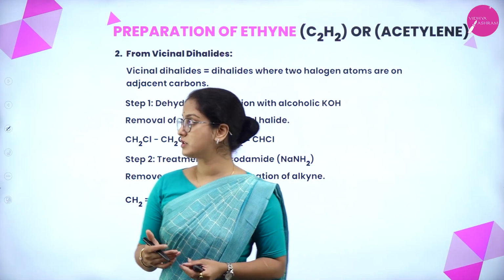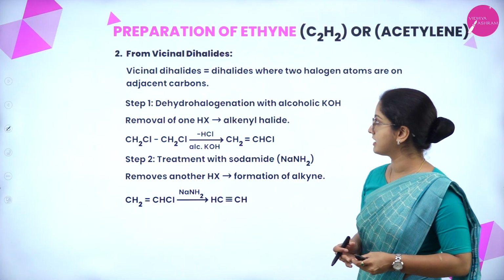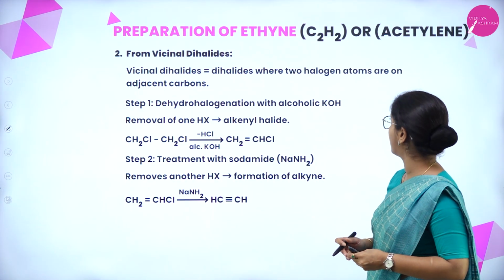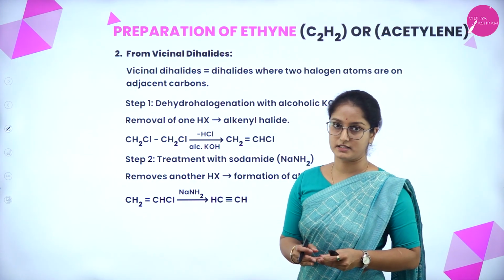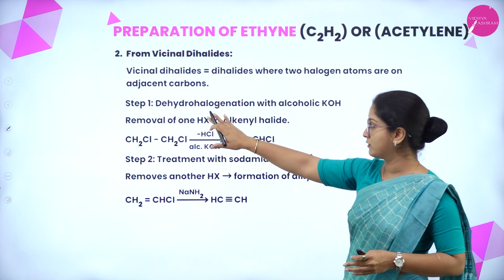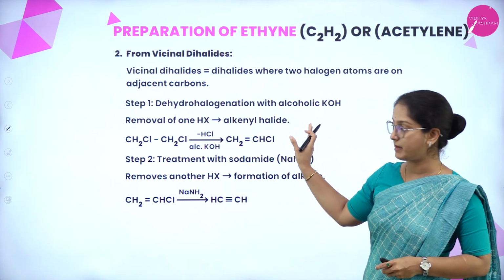The second method is using vicinal dihalides. What are vicinal dihalides? Those are dihalides where two halogen atoms are on adjacent carbon atoms. Let us see with an example. The first step involves dehydrohalogenation with alcoholic potassium hydroxide.